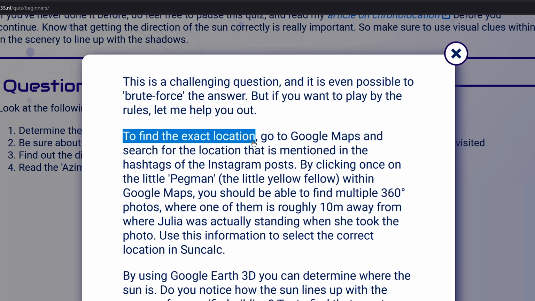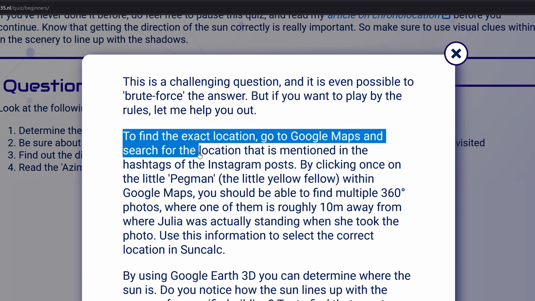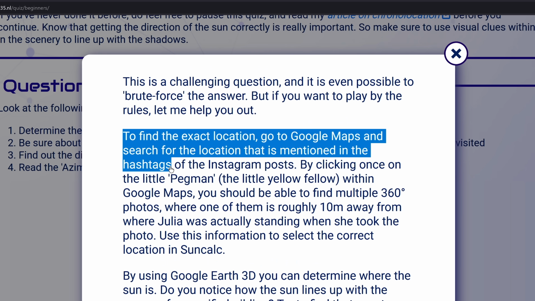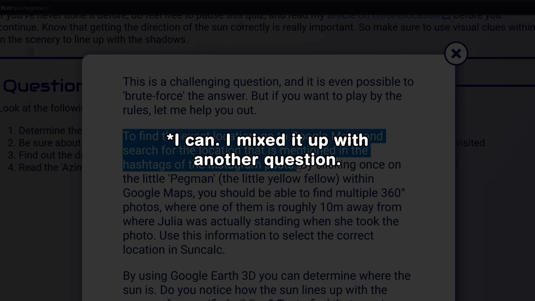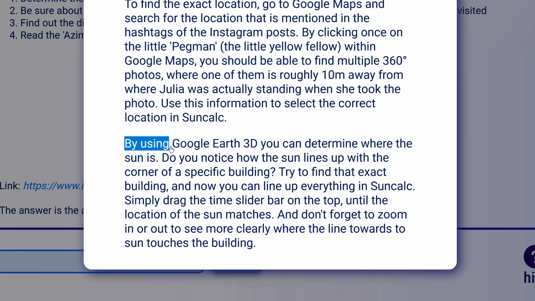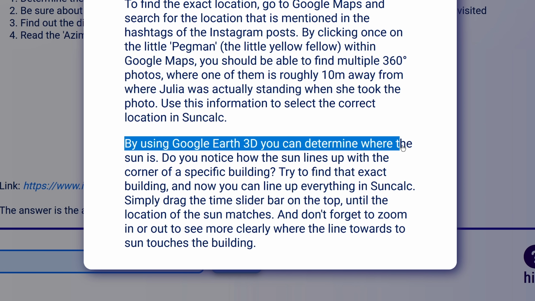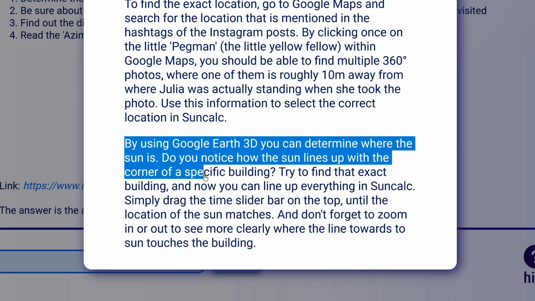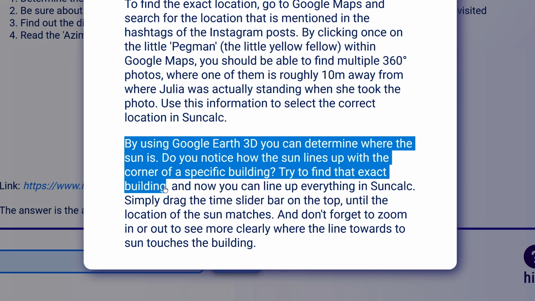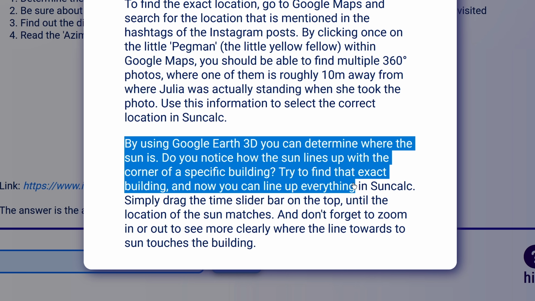To find the exact location, go to Google Maps and search for the location that is mentioned in the hashtags of the Instagram posts. Well, I can't see the Instagram post. By using Google Earth 3D, you can determine where the sun is. Do you notice how the sun lines up with the corner of a specific building? Try to find the exact building, and now you can line up everything in SunCalc.